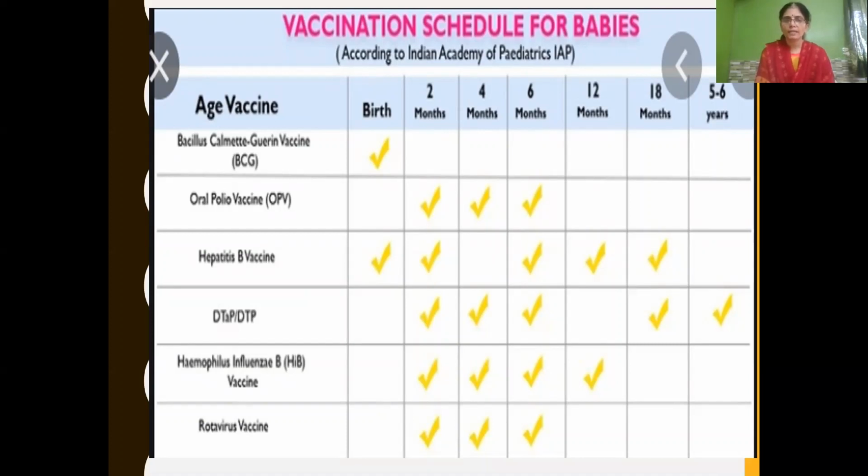Then HIV vaccine, Haemophilus influenzae B vaccine, rotavirus vaccine, etc. So these are some vaccinations given to children from birth up to a certain age, isn't it? So you should know only the different types, names of vaccine.